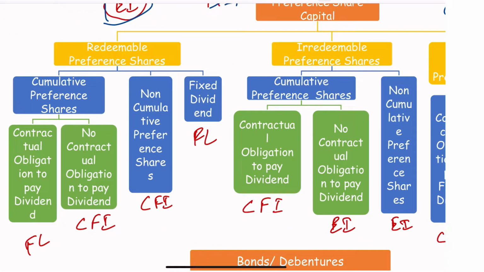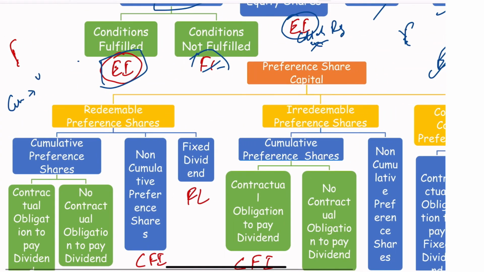Let us start with the redeemable preference share. This preference share will not wait till liquidation; maybe it has some periodicity, say 10 years or 5 years later, when this preference share has to be redeemed and paid back to the holder. And cumulative preference shares versus non-cumulative. Cumulative means, for example, if in year 1 the company does not have profits, but they have agreed to pay 6% on preference shares, then they have to pay it.